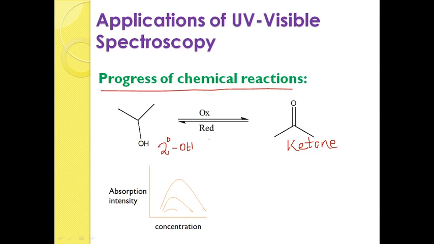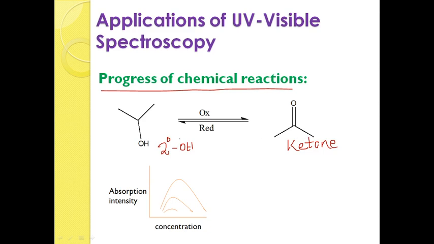Here my intention is that when the reaction takes place, at the starting stage the concentration of the secondary alcohol must be very high and the concentration of the ketone must be 0, because the reaction has not started. If the reaction starts slowly, the secondary alcohol concentration decreases slowly and at the same time the amount of ketone formed has grown gradually.